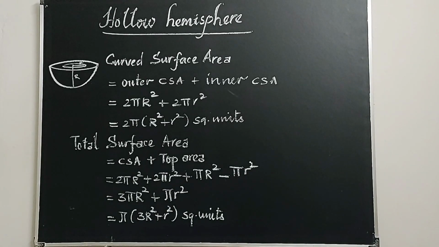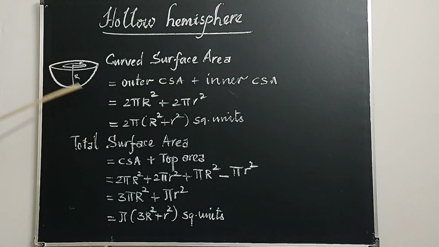Hollow hemisphere, its curved surface area. It has two curved surface areas, one is the outer curved surface area and the other the inner curved surface area. The same we saw in the hollow cylinder also. That is, the hollow cylinder also has outer curved surface area 2 pi capital R H and inner curved surface area 2 pi small r H. Like the same, the hollow hemisphere also has two curved surface areas, that is, outer CSA plus inner CSA.